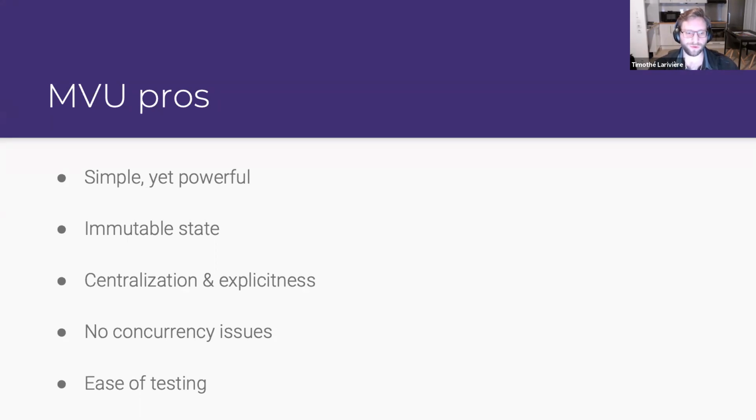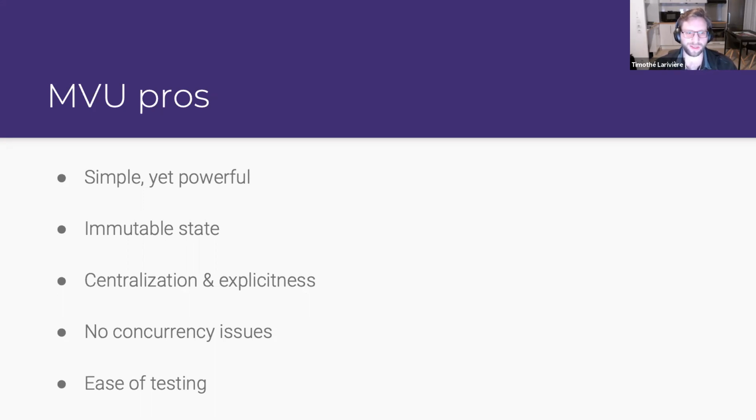And also you have no concurrency issues with Fabulous, because Fabulous will put all the messages one after the other. So we can't have two messages arriving at the same time. It will treat them one after the other. So you don't have any concurrency issues, because all the messages are only treated one after the other.